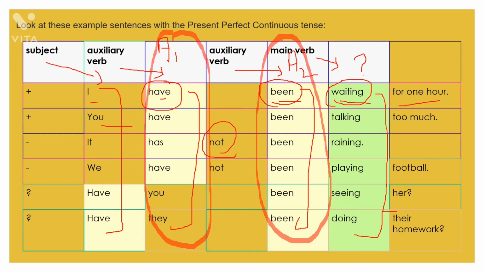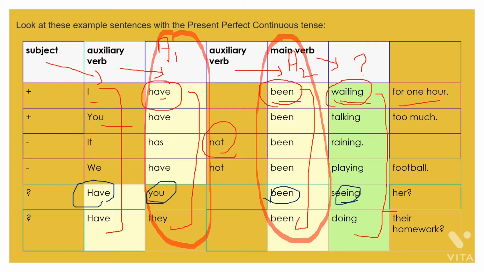Fine. And if a question type sentence comes to you, then the auxiliary verb will shift to the first place, meaning have, and then comes the subject, then been, the second auxiliary verb, and then comes the main verb. Fine. If a positive statement is given to you, first of all you will write the subject, then A1, the first auxiliary verb, then A2, the second auxiliary verb, and then third comes the main verb.